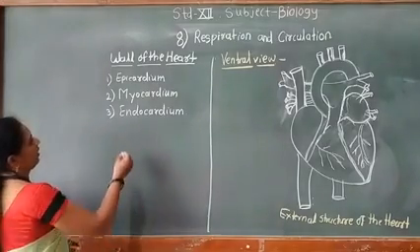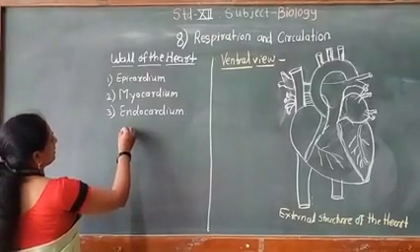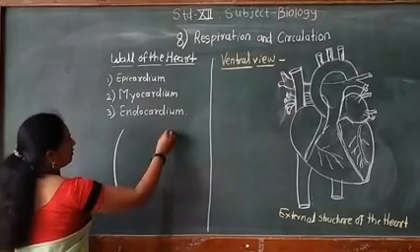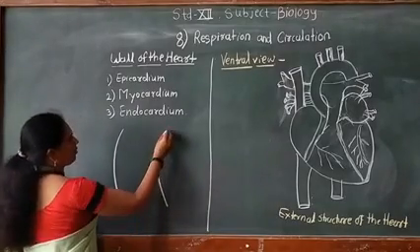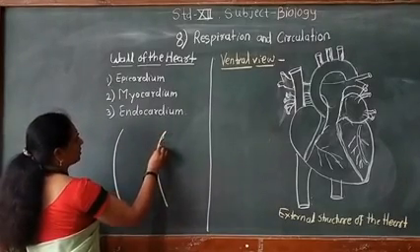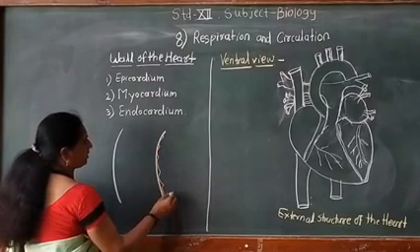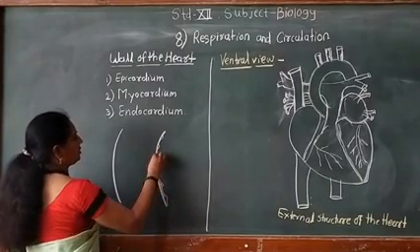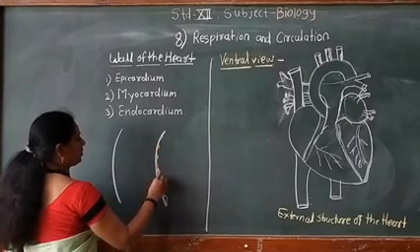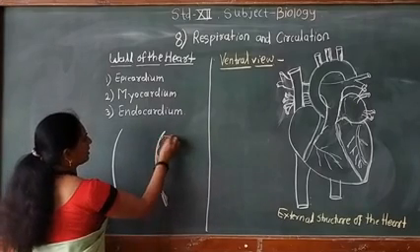Then diagrammatically this layer shows here. First, this is the innermost layer, which is rough. It shows the presence of elevations called trabeculae carneae. This is the inner layer of the heart, and this inner layer of the heart is called, what is the name?